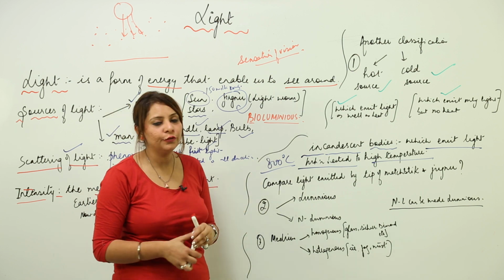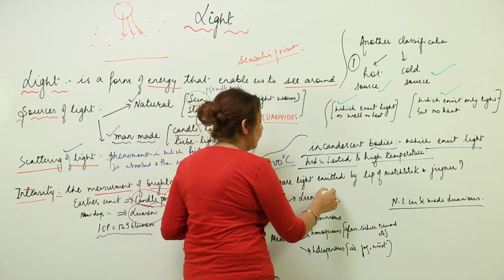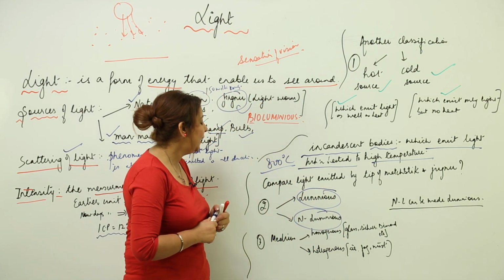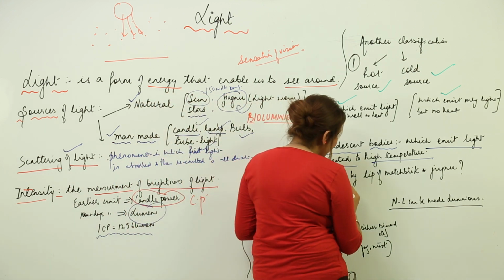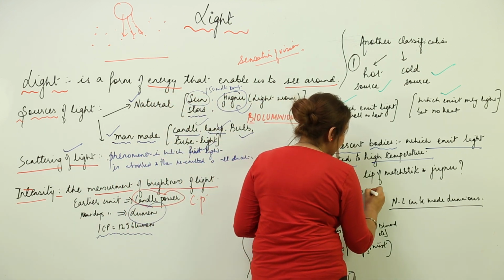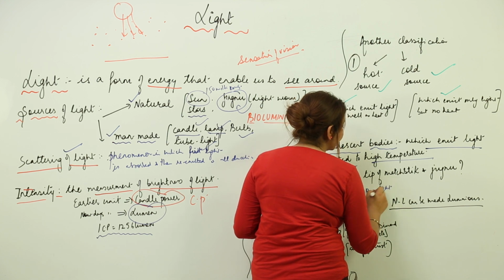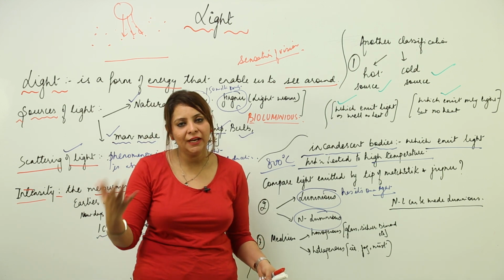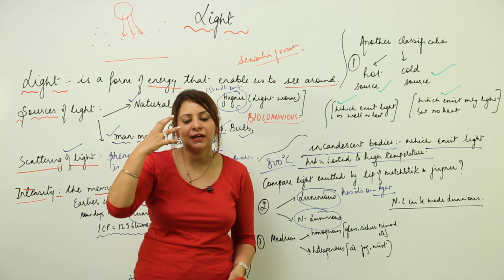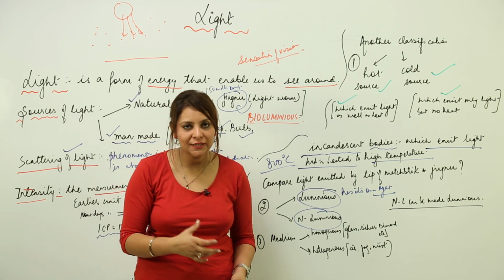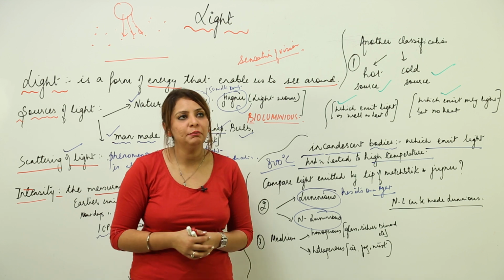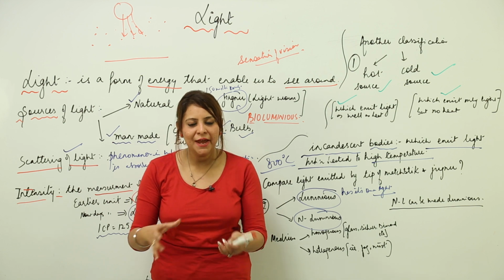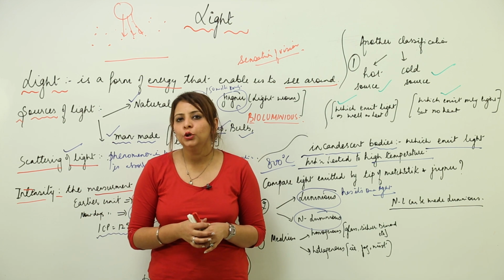Another classification of sources is that we have sources which are luminous and sources which are non-luminous. A luminous source is one which has its own light, for example the sun. When the light of the sun falls on any non-luminous object, it just reflects it, and because that reflected light comes to our eyes, we can see that non-luminous object. I'll state an example. Suppose you enter a dark room. Will you be able to see the bed, chair, or anything present in the room? No, we won't be able to.